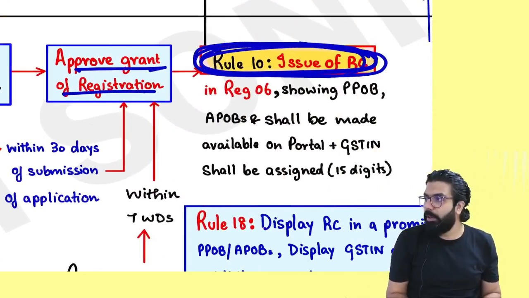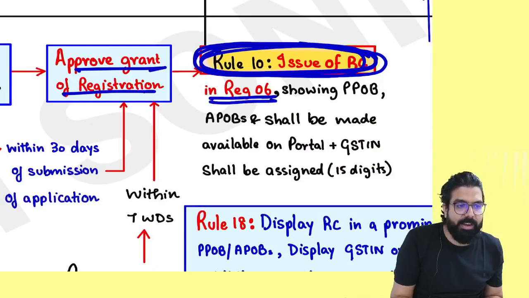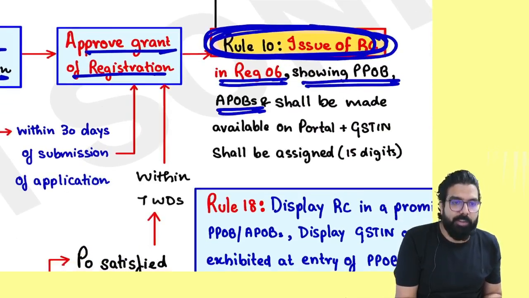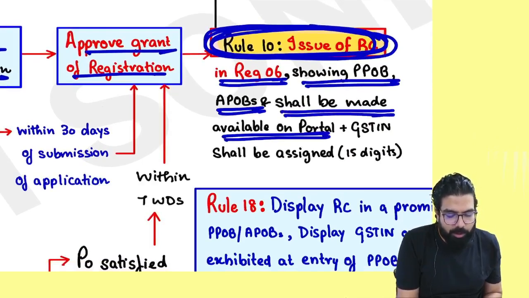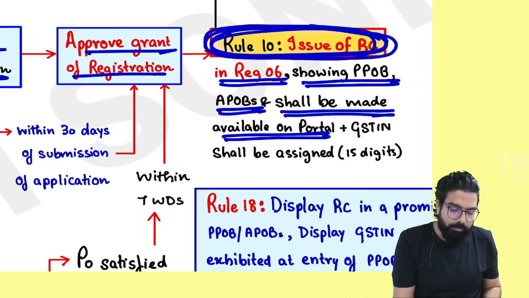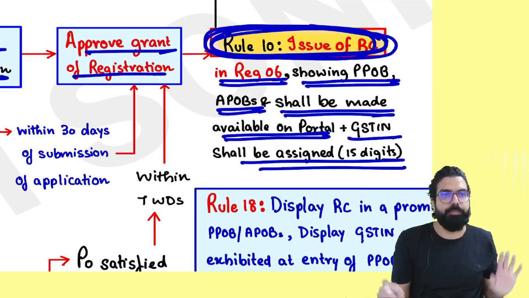Can I go ahead, everyone? The registration certificate will be issued in GST RC 06 and it will show your principal place of business and additional place of business. The GST certificate will be made available to you on the GST portal and the GST number will be given to you.